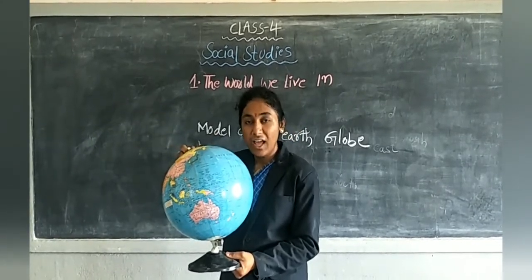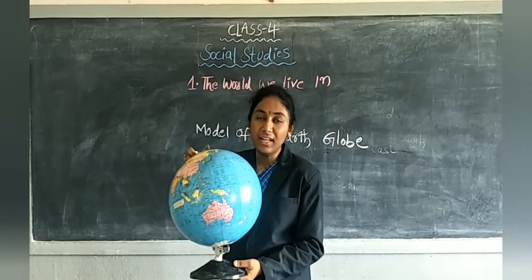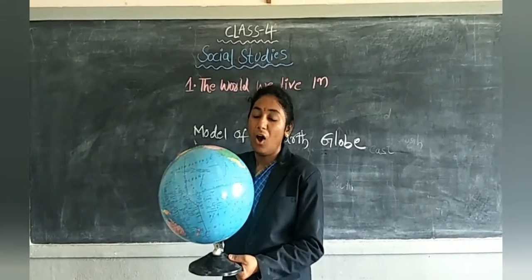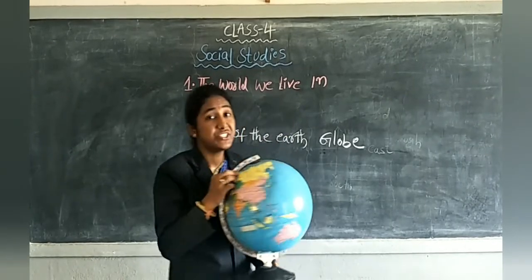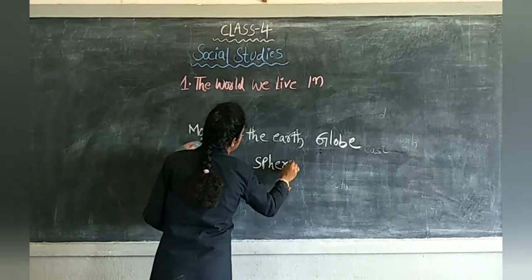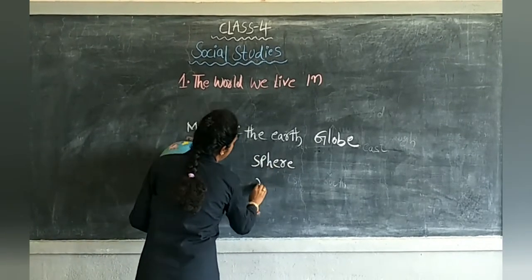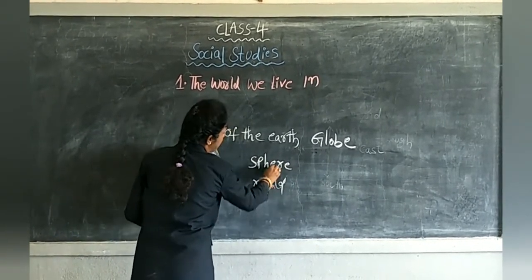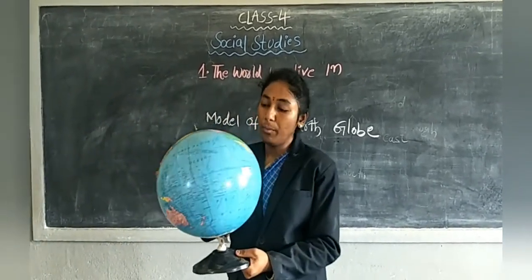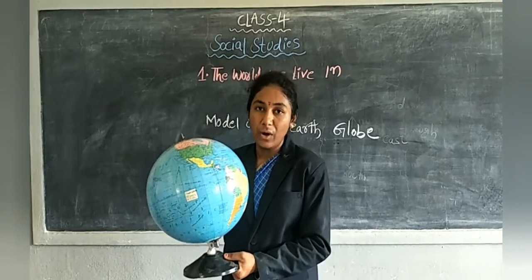Good. It is in the round shape like the earth. It is also in the round shape or sphere. Sphere means spherical. It means a round shape only. Sphere or round shape, those are same. The globe is also in the round shape.